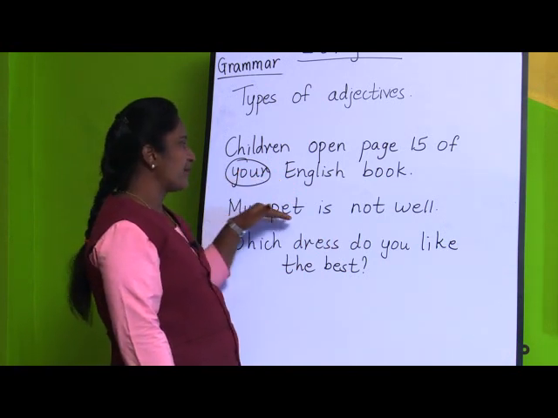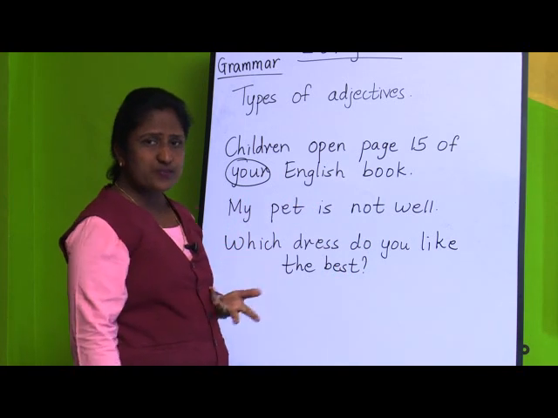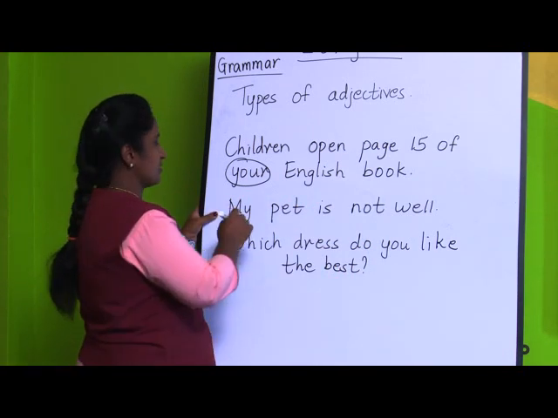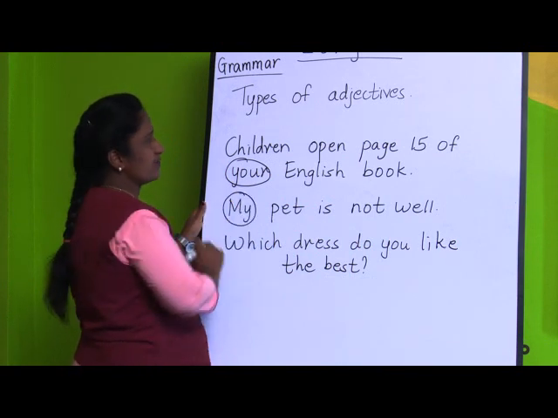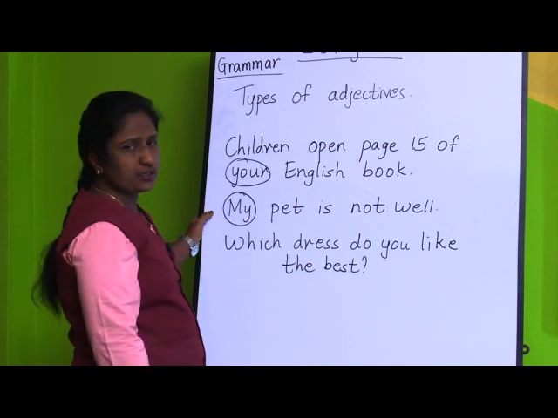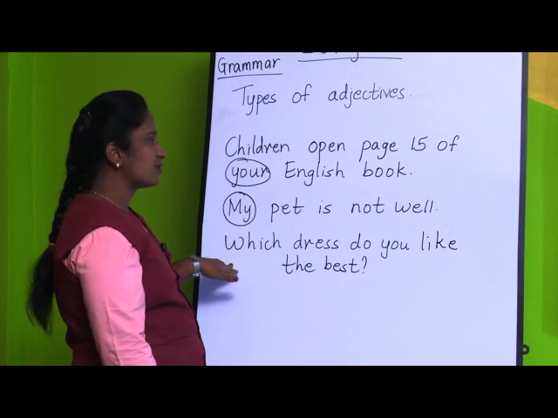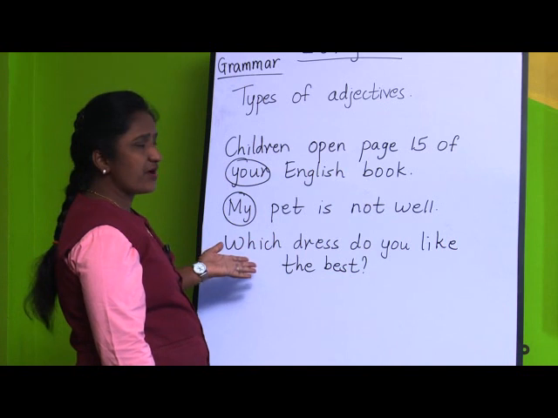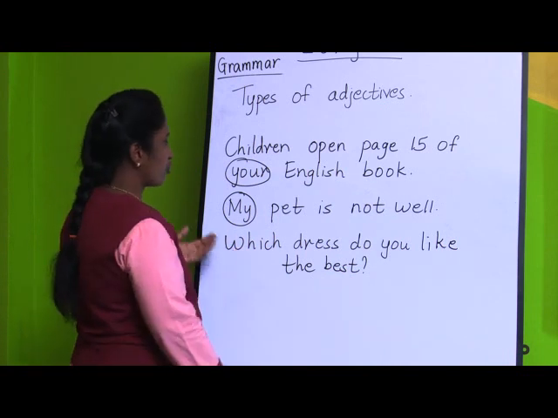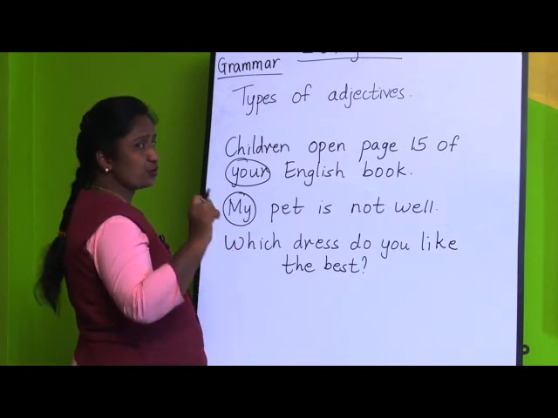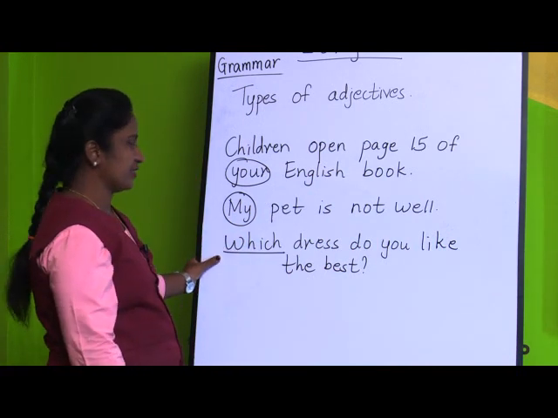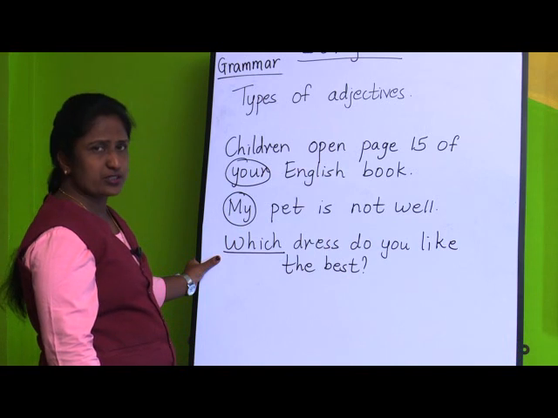Second, if you take, my pet is not well. Whose pet? My pet. So my pet means which adjective is it? Yes, it is a possessive adjective. That's why you are going to circle it. If you take the third sentence, which dress do you like the best? Here you have asked a question, that is an interrogative adjective. So they have told to underline. So you have to underline the word which, because you have asked the question here.